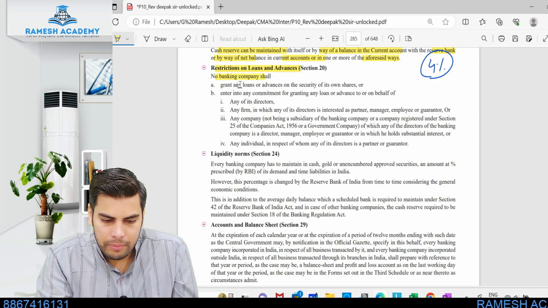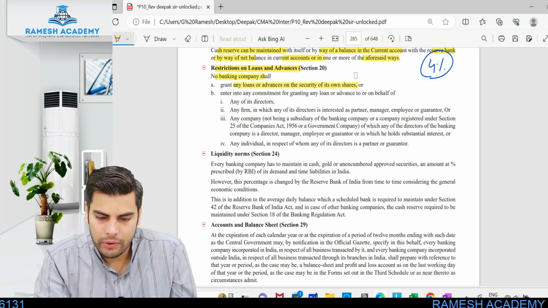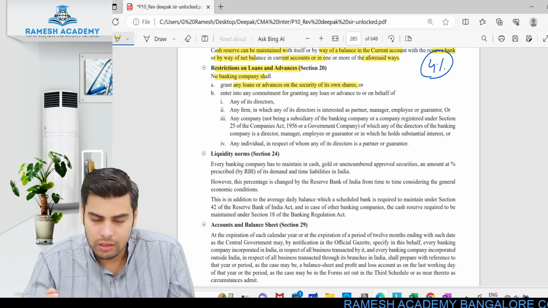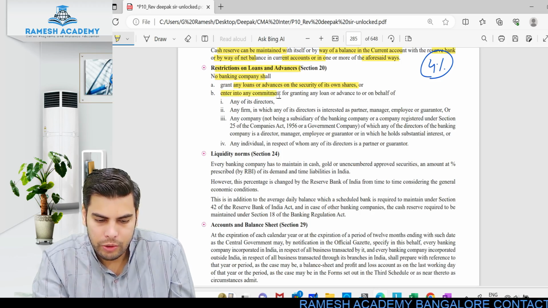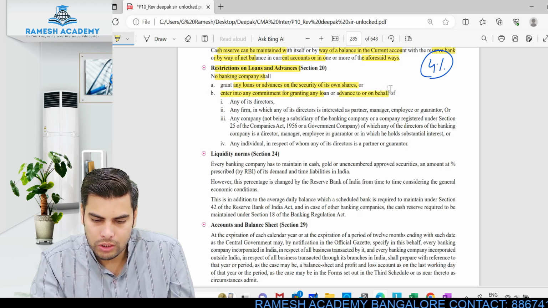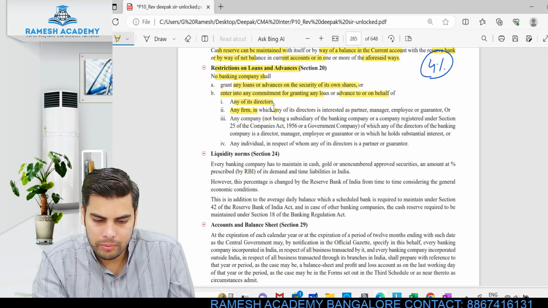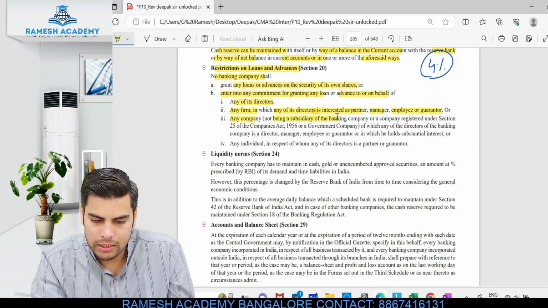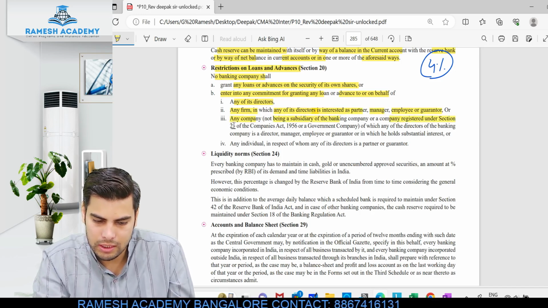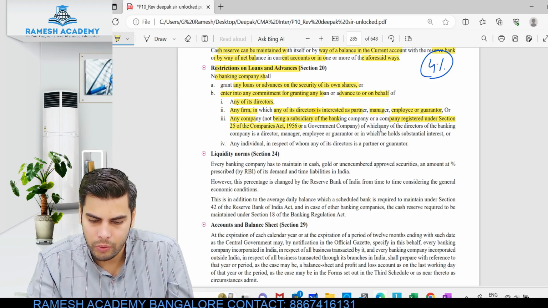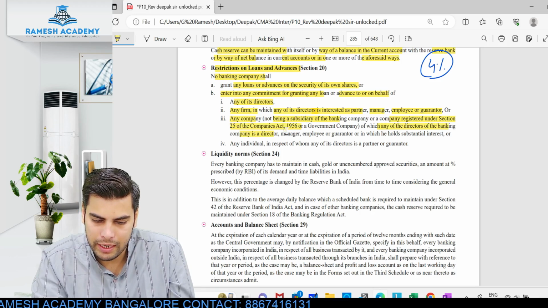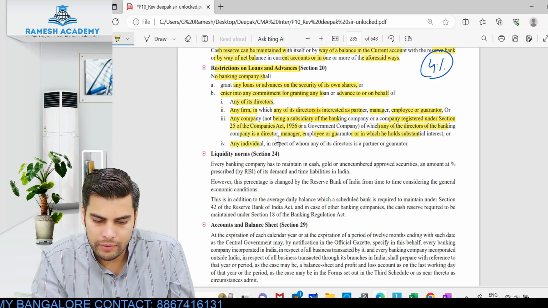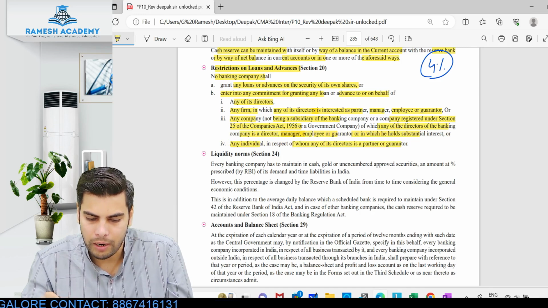No banking company shall grant any loans or advances on the security of its own shares. They cannot take their own shares as collateral security and provide the loan. Nor enter into any commitment for granting any loan or advances to or on behalf of its directors, any firm in which the director is interested as a partner, manager or employee, or any company not being a subsidiary of the banking company or a company registered under section 25 of the Companies Act, that is nothing but NPO, of which any director of the banking company is a director, manager, employee or guarantor, and holds substantial interest, or any individual in respect of whom any of its director or partner is a guarantor.